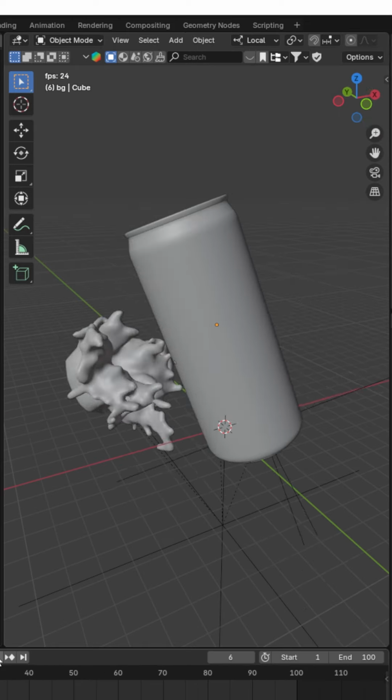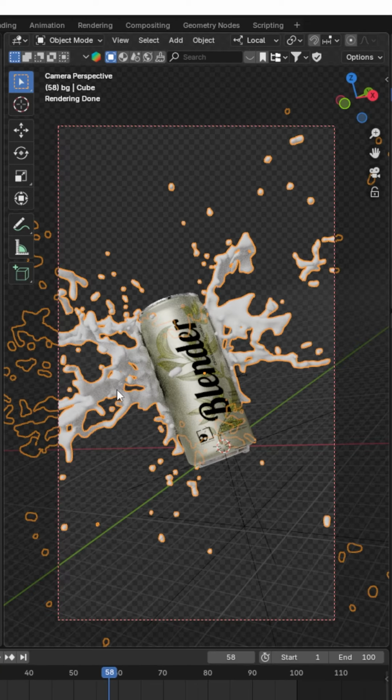Bake the domain properties. Add a lighting and assign fluid material.